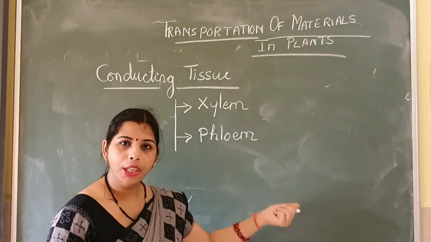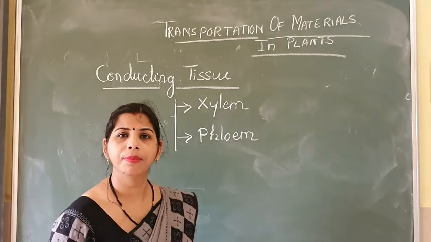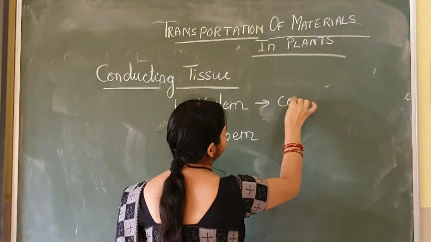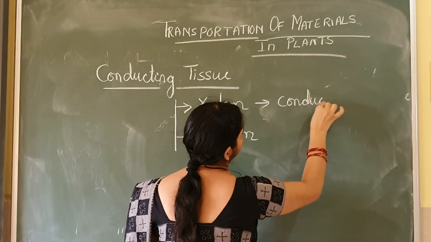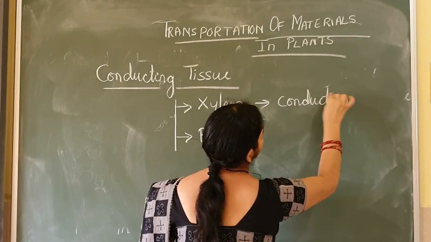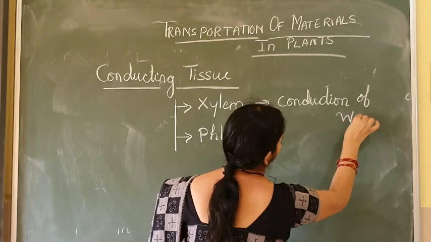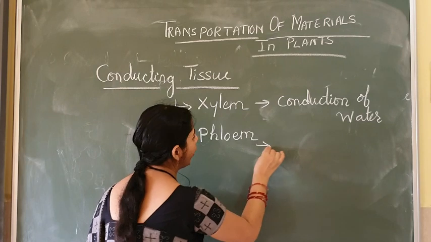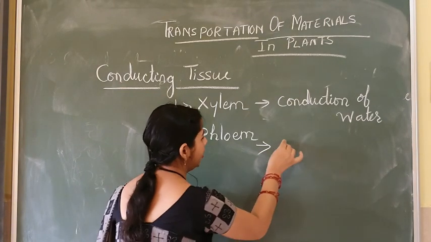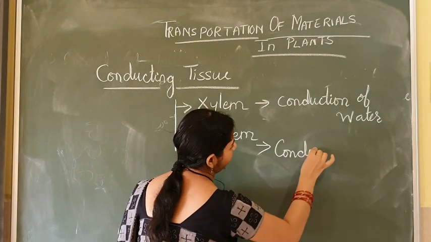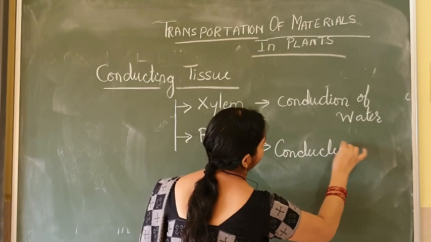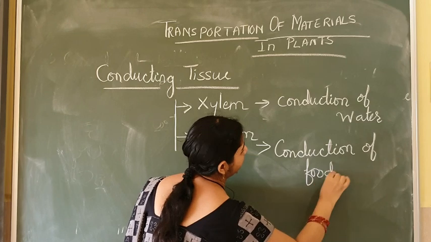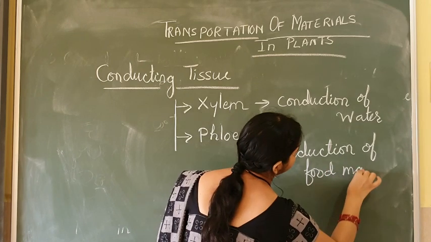As I already told you, xylem helps in the conduction of water, and the phloem helps in the conduction of food materials or substances.